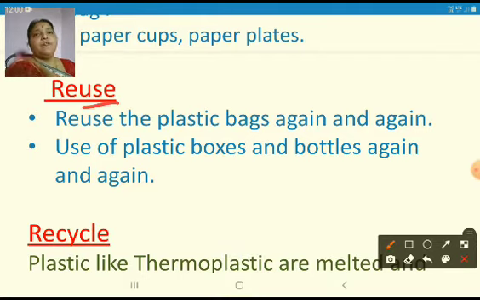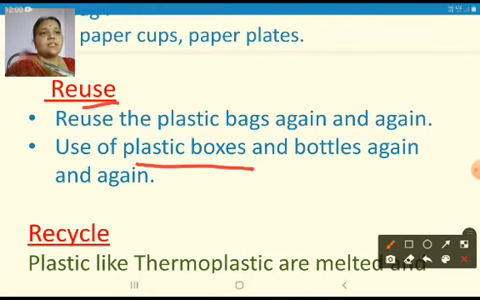For example, if you are going to the market, vegetable market, or if you are going to any shop, instead of getting the polythene covers from the shop and from the vegetable market, you can carry a cloth bag, or you can use the polythene cover again and again, so that you can reduce the usage of polythene covers. And next, use plastic boxes and bottles again and again. So by reusing the plastic material, you can control the plastic usage.